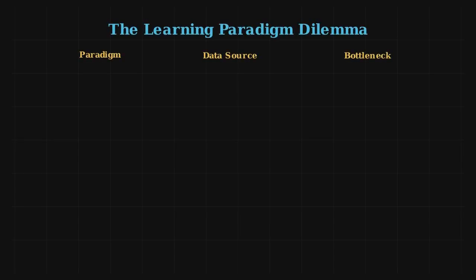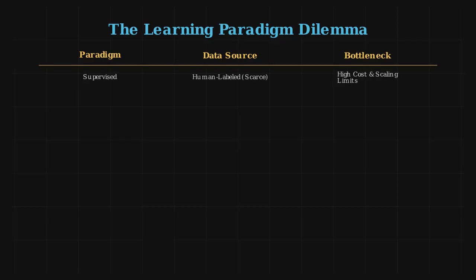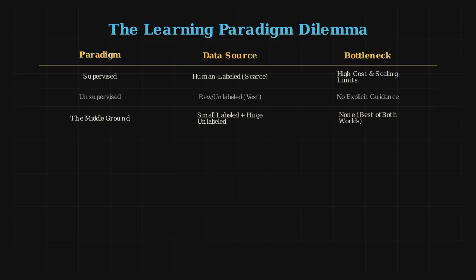Supervised learning delivers high accuracy but demands expensive, human-labeled data. Unsupervised learning processes raw data but lacks clear direction. Enter the golden middle ground: techniques that unlock the power of vast, unlabeled datasets with minimal human effort.